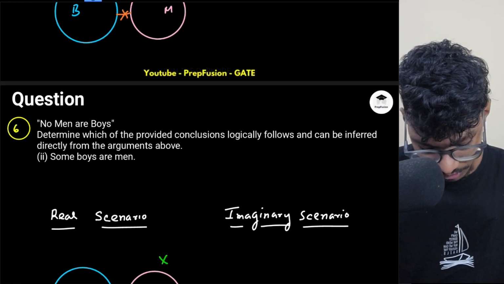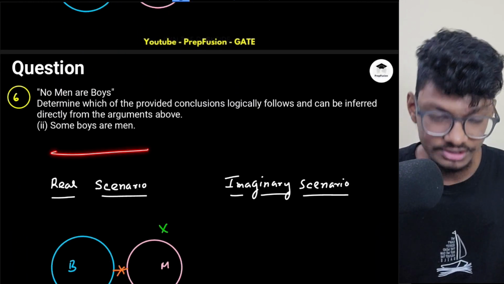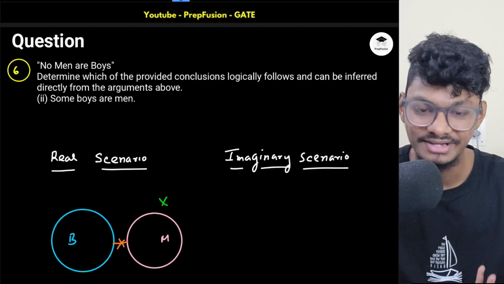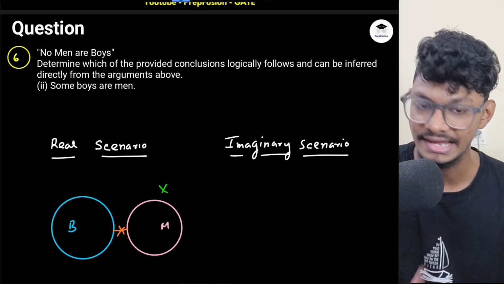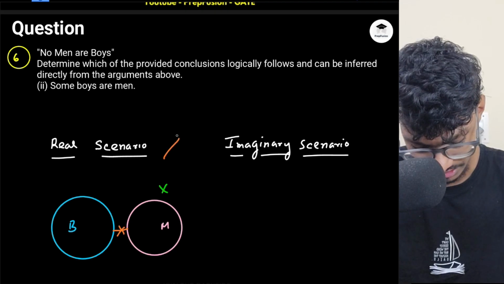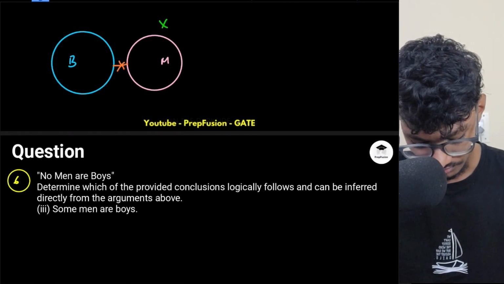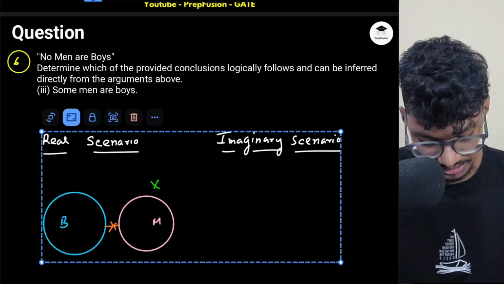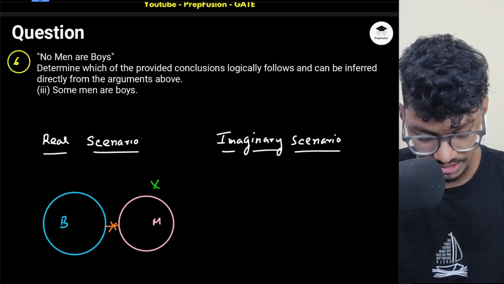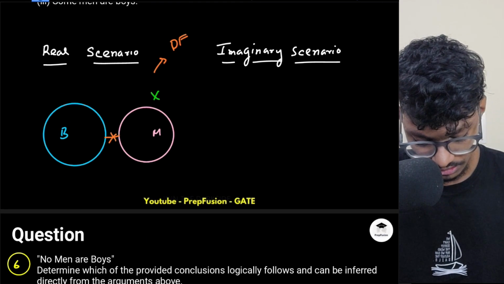So what about this conclusion? Some boys are men. No boys are men, like no men are boys, right? There is no common region. It is telling me there is some common region. Again, it is definitely false. It is not following the picture, right? So it will be definitely false. Some men are boys. Again, the same thing, right? There is no common region. So again, it will be definitely false.